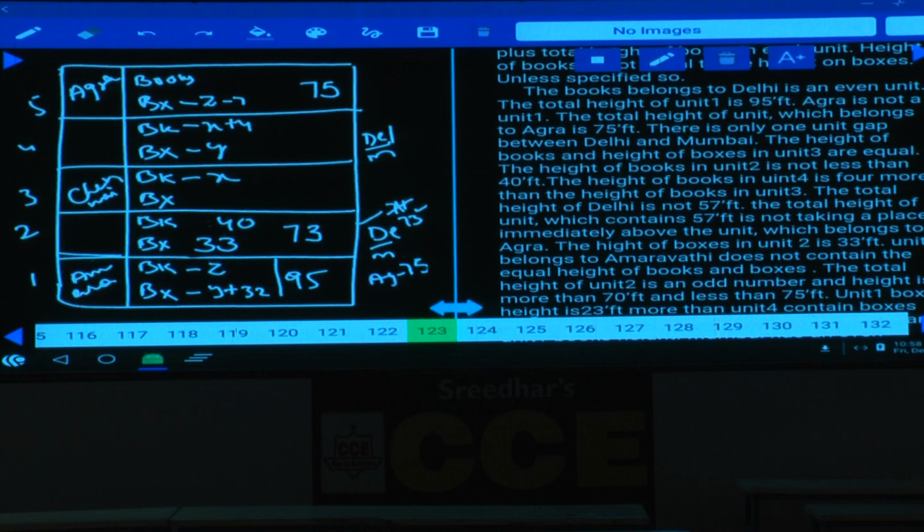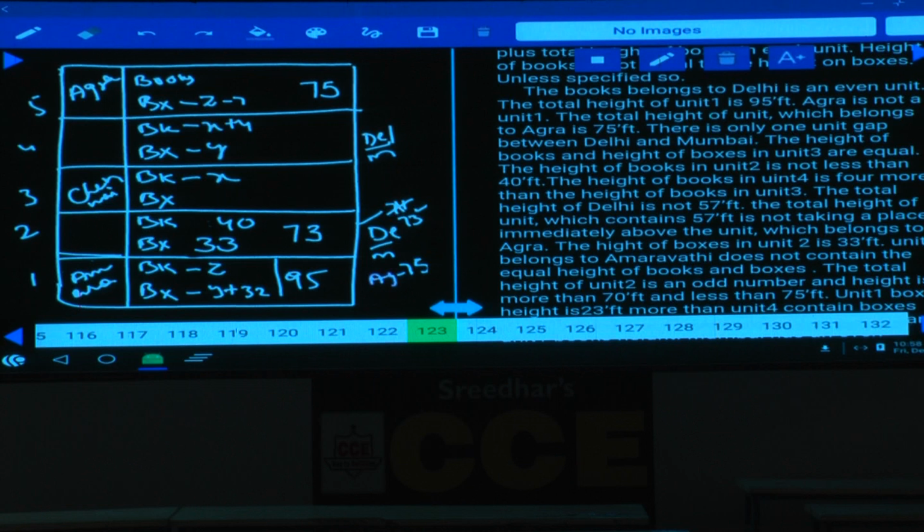Now let us go through the information once again. The books belonging to Delhi are in an even unit. Now where is this Delhi? Tell me which belongs to Delhi here. Delhi is an even unit, and the last information, Mumbai is also an even unit, isn't it? Mumbai and Delhi are both even.